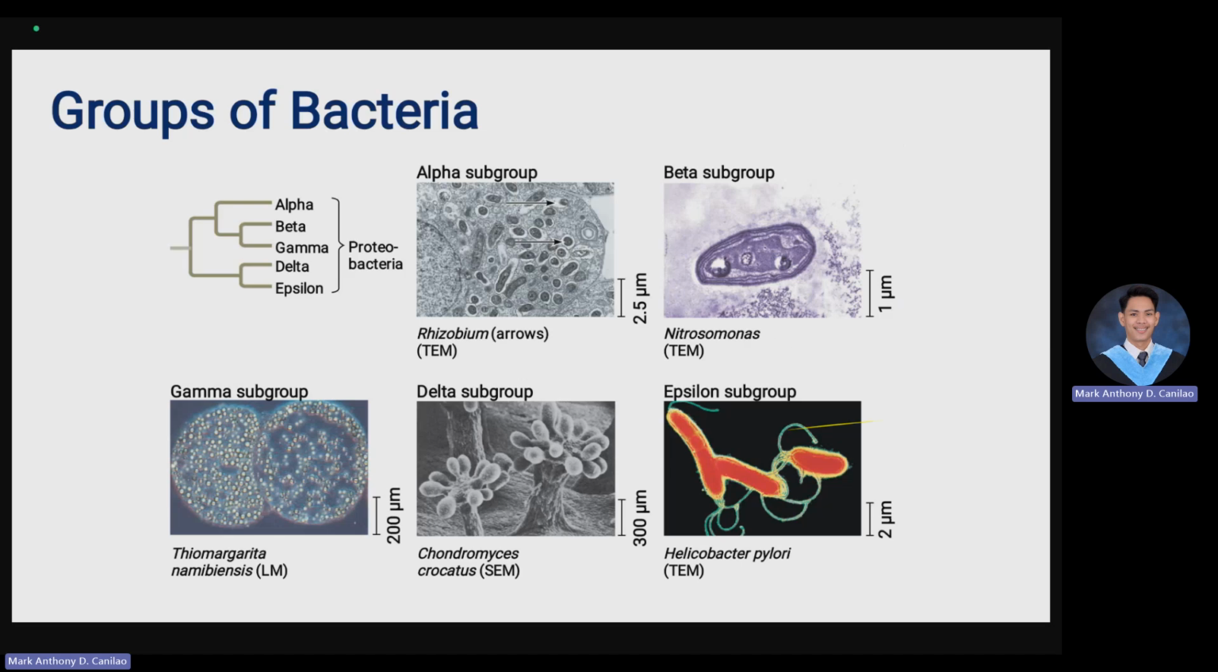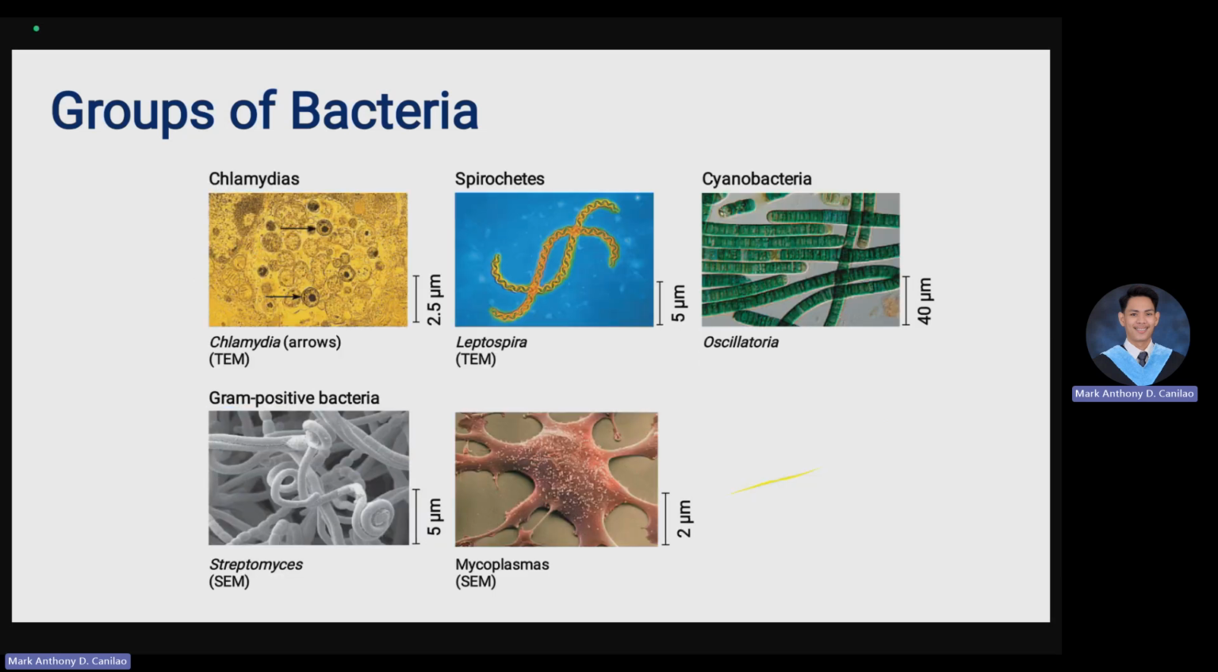Can be located in our stomach. For the groups of bacteria, we have the chlamydias. As you can see in the arrow, the chlamydia is being showcased. The spirochetes, as you can see, I have mentioned earlier that they are spiral in nature. Example natin is the Leptospira. For the cyanobacteria, we have the Oscillatoria, the green one. For the gram-positive bacteria, we have the Streptomyces, and we also have the Mycoplasma.